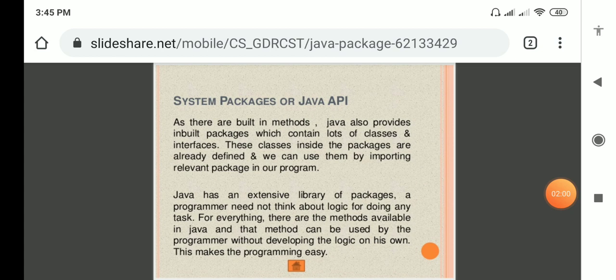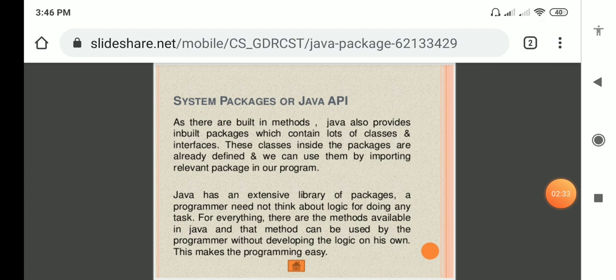When we want to use predefined methods, we simply access these packages, and related to those packages we can implement the program. Java also provides built-in packages which contain lots of classes and interfaces. These classes inside the packages are already defined and we can use them by importing the relevant packages in our program.